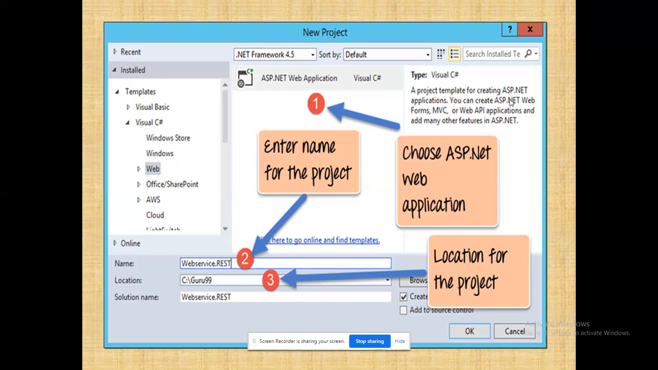ASP. ASP will give me the server nature, so in C# I can write the code. So a single platform will give you the presentation tier as well as the business logic. Business logic would be in C#, and my presentation tier will be in ASP.NET.